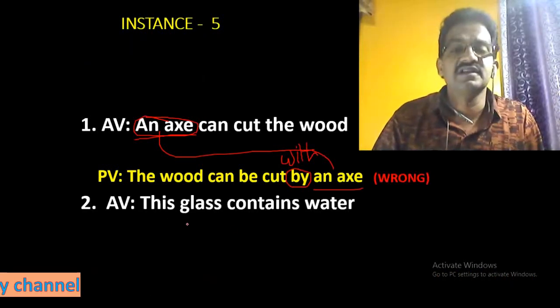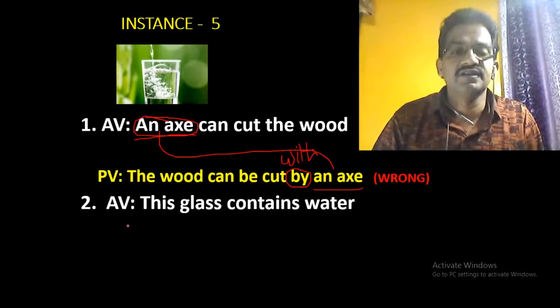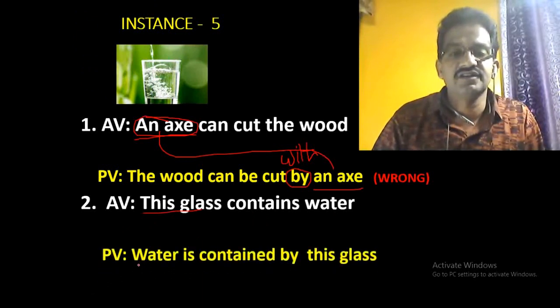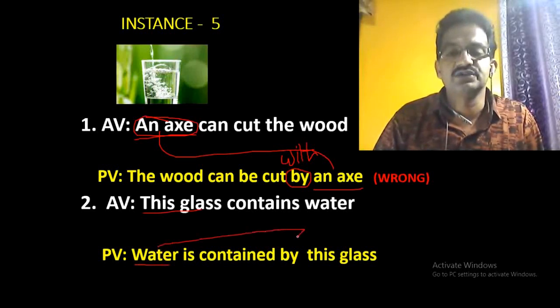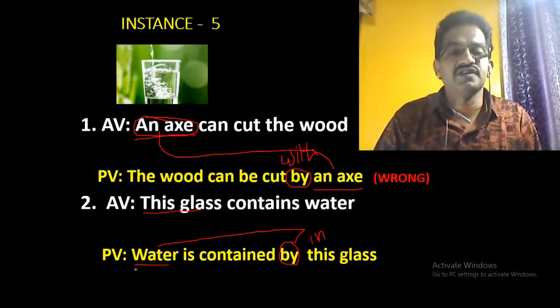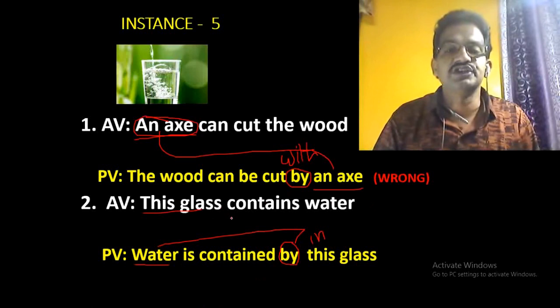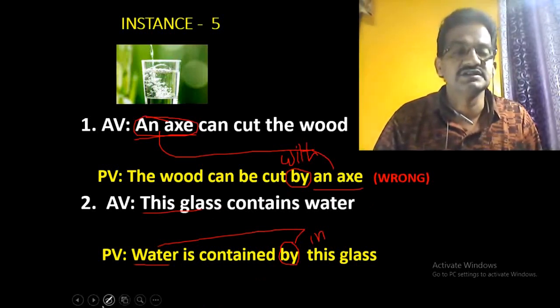Let us say, this glass contains water. What is this? This glass is the thing, and contains, after that the water is contained. Water is the matter here and it is a thing, so you should write "in this glass", not "by this glass". It is not correct to use the preposition "by" before the object in passive voice. In some circumstances, they will be changed according to the meaning of the sentences.